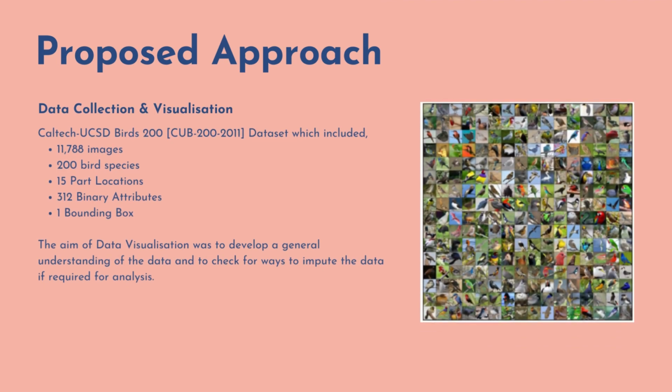For the dataset, we use the Caltech UCSD Birds 200, called CUB-200-2011 dataset, which included 11,788 images, 200 bird species, 15 part locations, 312 binary attributes, and one bounding box. In the process of data visualization, we develop a general understanding of the data and check ways to impute the data, if required, to increase the number of images available for the training of the data.